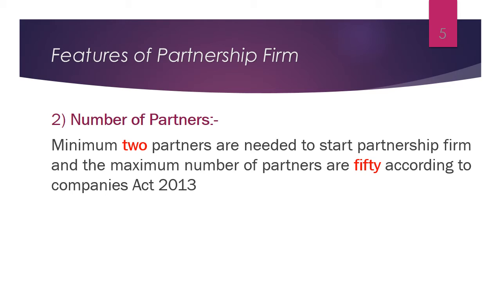More than 50 partners are not allowed in a partnership firm as per this Act.